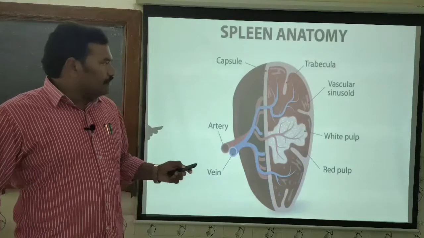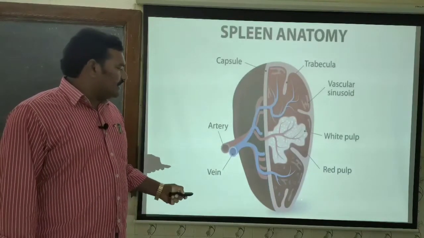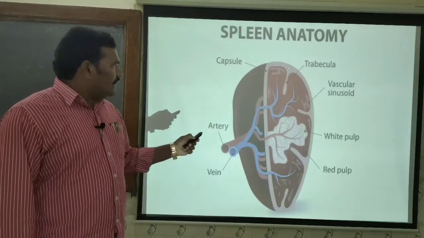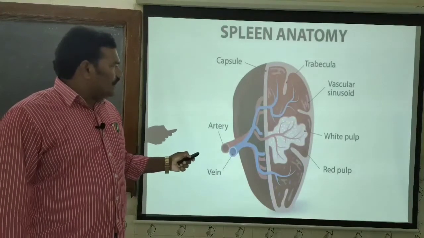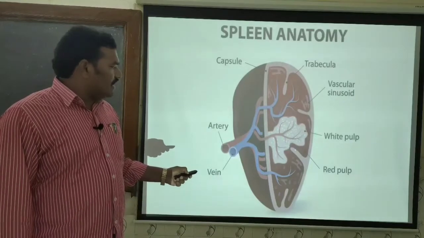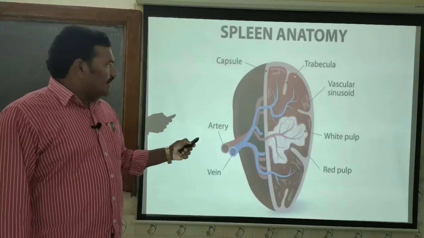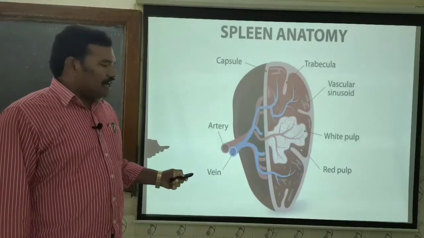This capsule, here and there, protrudes inward and forms small projections like trabeculae. The capsule goes inside and forms the trabeculae.